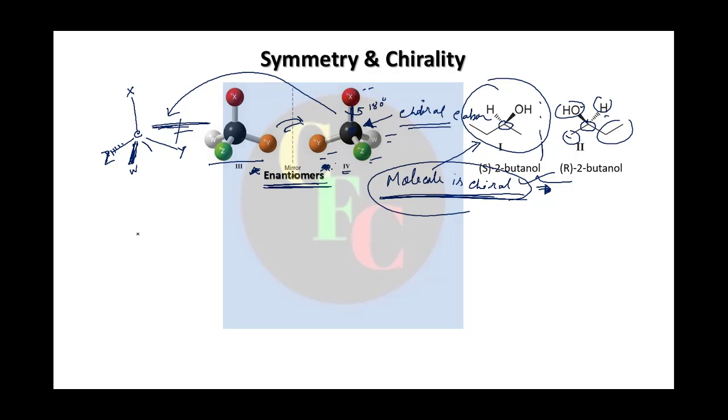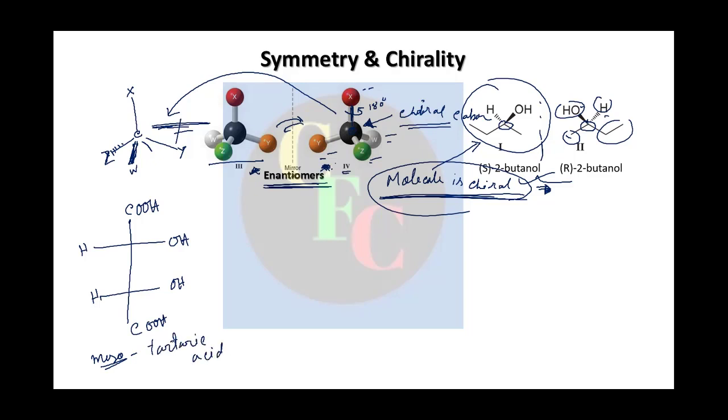Let's get an example, right? Suppose I draw the Fischer projection like this. Say H. So this is a very common example; in any of the books you will find it. This is what is called meso. Meso is another prefix, right? We'll see what it is. Tartaric acid. This is mesotartaric acid.